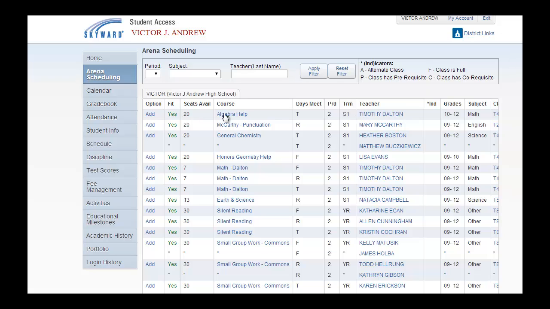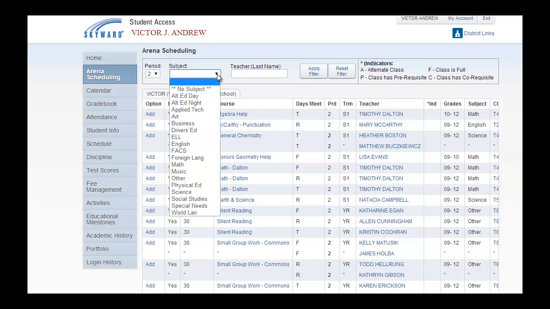Within Arena Scheduling, there's a few things that we'd like to highlight. As you look at a schedule, there is a bank of filtering that you could do. Please make sure that the period that you will be scheduling for is second period. After setting second hour, you must select Apply Filter for it to register. At that point, you have one or two options. Option one is you could filter by subject. As you can see, we have all departments represented, as well as the Department of Other. I will get back to these departments in a moment.